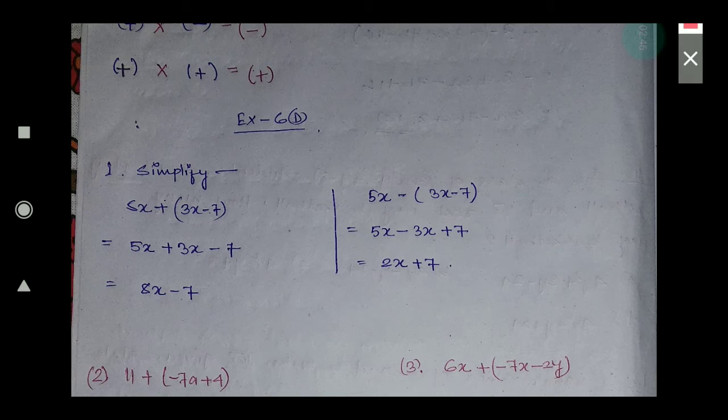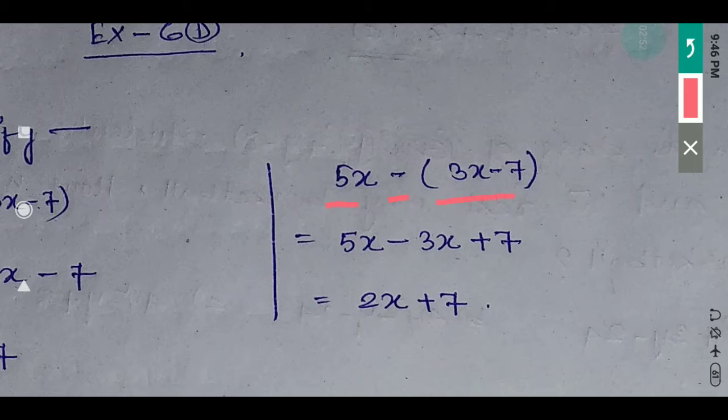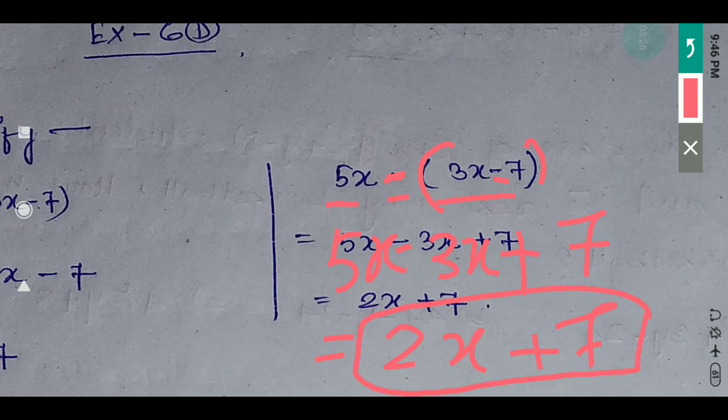But if it is given like this, 5x minus 3x minus 7, with the bracket given here, the minus is common for both terms inside the bracket. So you have to split the minus. You write 5x first, then minus plus 3, because before 3 plus is there, so minus plus is minus 3x. Before 7 minus is there, so minus into minus is plus 7. Now 5x minus 3x is 2x plus 7. This is your simplification, like this.